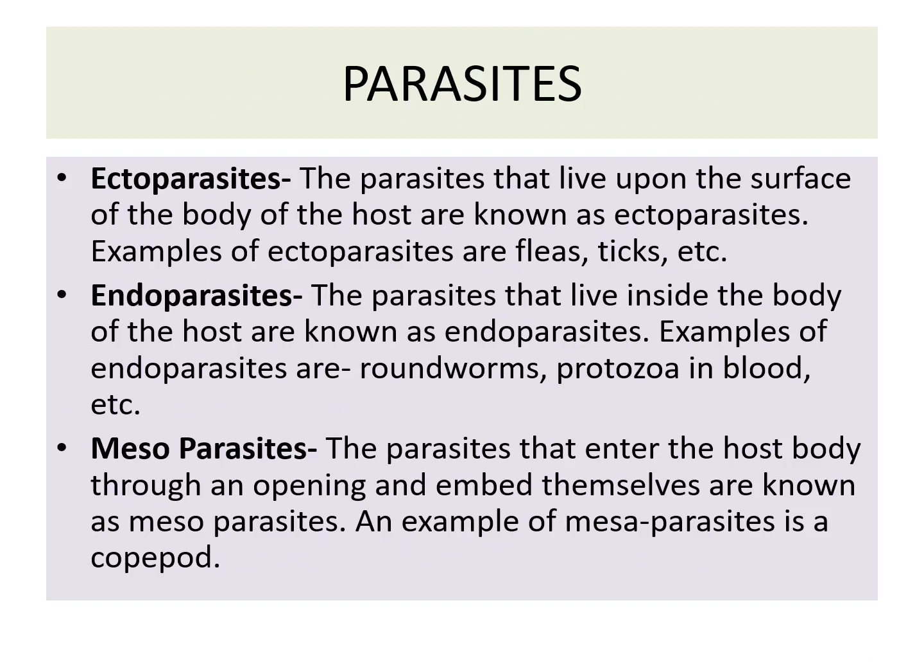Now coming to the parasites, they are of three types depending upon the position where they are present: ectoparasite, endoparasite and mesoparasite. The parasites that live upon the surface of the body of the host are known as ectoparasites, for example the ticks. Then the endoparasites live inside the host, for example the roundworms, the protozoa in the blood. Then the mesoparasite, the parasite that enters the host body through an opening and embeds itself, is known as mesoparasite, for example the copepods.